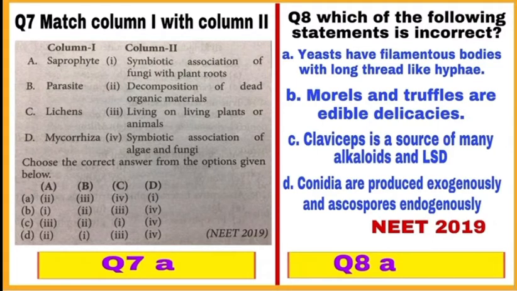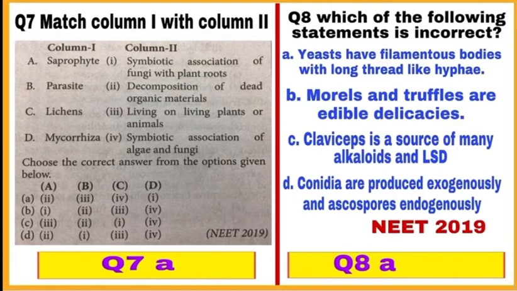Lichens have symbiotic association of algae and fungi. And column 1D, mycorrhiza matches with one of column 2. Mycorrhiza is a symbiotic association of fungi with plant roots. So, correct answer from the option given below is A. A matches with 2, B matches with 3, C matches with 4 and D matches with 1. So, mark A as a correct answer.